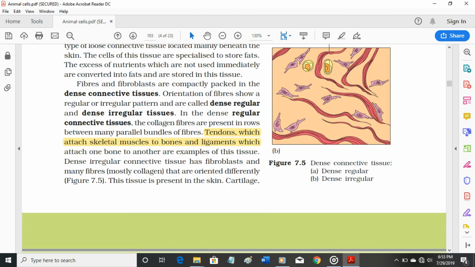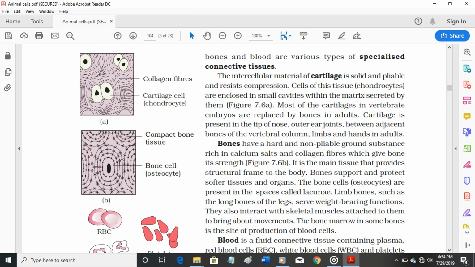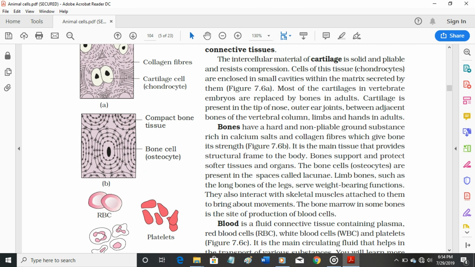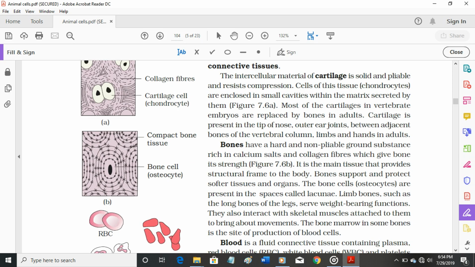Cartilage, bones and blood are various types of specialized connective tissues. The intercellular material of cartilage is solid and pliable, and resists compression. Cells of this tissue, chondrocytes, are enclosed in small cavities within the matrix secreted by them, Figure 7.6a. Most of the cartilages in vertebrate embryos are replaced by bones in adults. Cartilage is present in the tip of nose, outer ear joints, between adjacent bones of the vertebral column, limbs, and hands in adults.